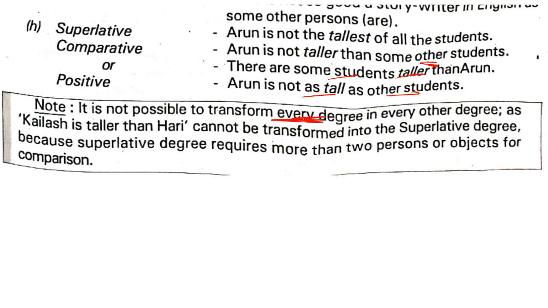Now here it is not possible to transform every degree. Keep it in mind: not possible to transform every degree into every other degree. Important note: Kailash is taller than Hari cannot be transformed into the superlative degree, because superlative degree requires more than two persons or objects. यहाँ पर एकदम क्लियर है कि दो के बीच में अगर कंपैरिजन होगा, इसके पहले हमने ऑलरेडी कहा, तो there will be only positive and comparative. It will be superlative only when it's more than two.